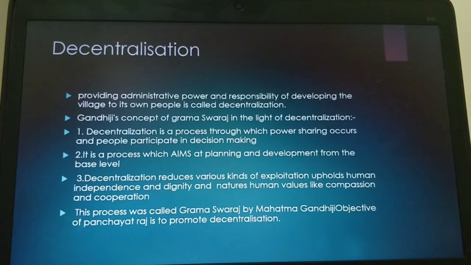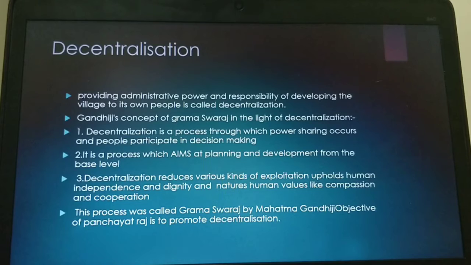Decentralization reduces various kinds of exploitation, upholds human independence and dignity, and nurtures human values like compassion and cooperation. Compassion, yes, and zeal to do that work, that is agriculture and similar works like mixed farming, cattle rearing, beekeeping, sheep development, poultry, piggery; all these can be developed.